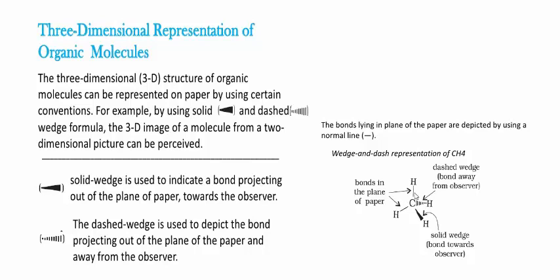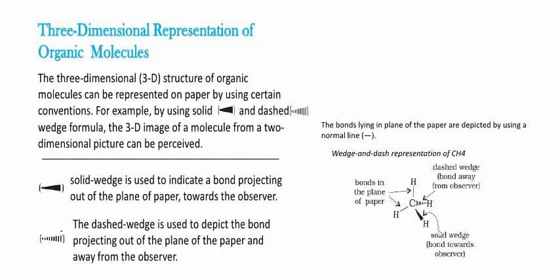Remember students, if you take this molecule on the plane of the paper, at that time these 2 hydrogen atoms, see here, this bond and this bond, these are the 2 thick lines. If you take this molecule on the plane of the paper, these 2 bonds lie on the plane of the paper.